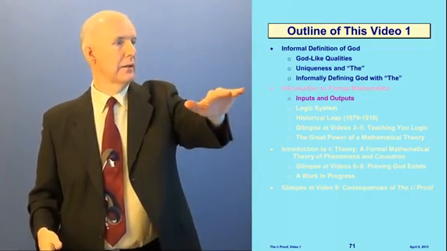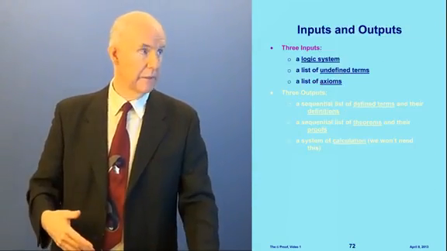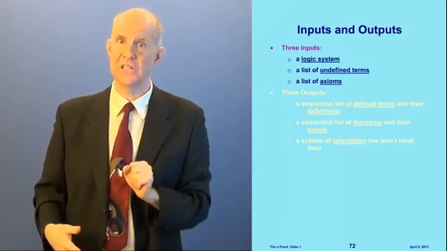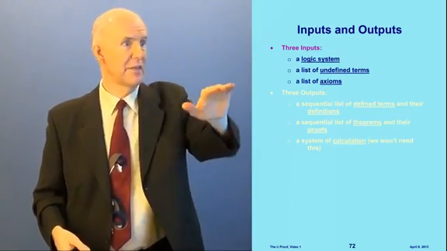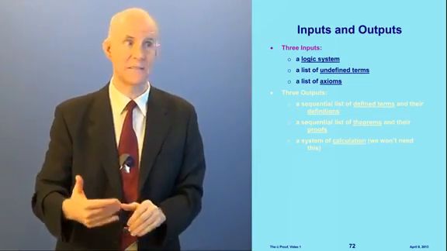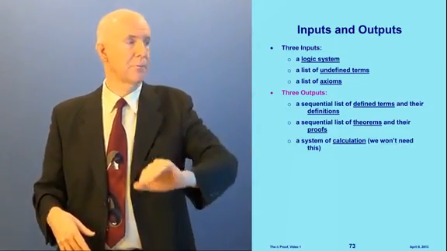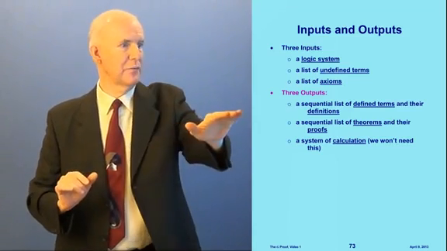All right, now let's talk about the inputs and outputs in the mathematical theory. There are 3 inputs. The first input is a logic system. The second input is a list of undefined terms. And the third input is a list of axioms. And I'm going to explain what all this means. Then there are 3 outputs. The first one is a sequential list. Now note the difference. This says sequential.